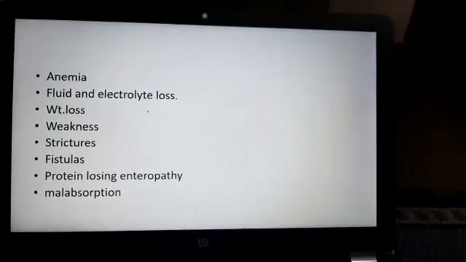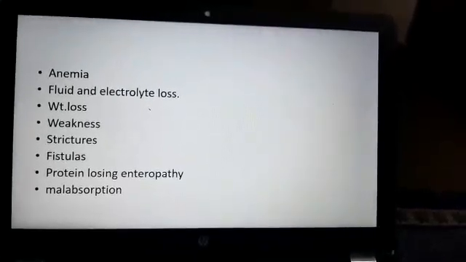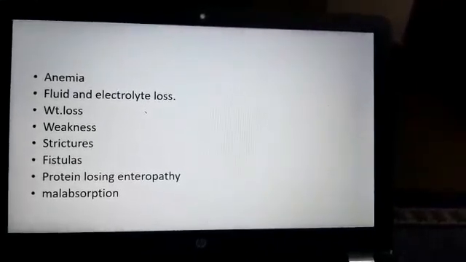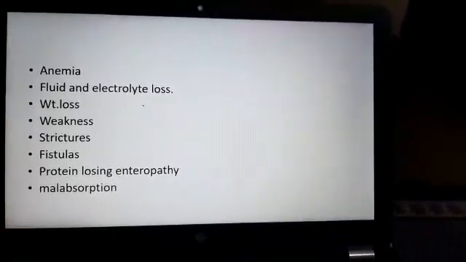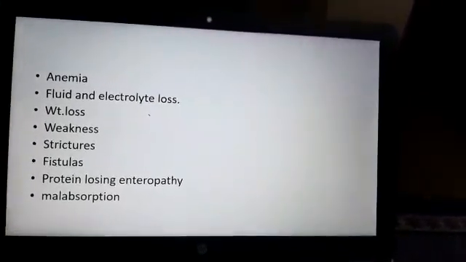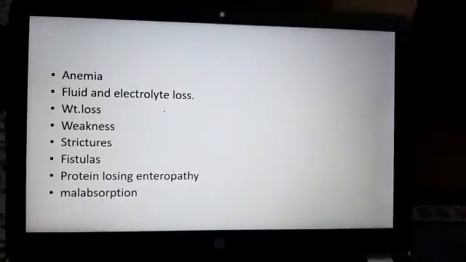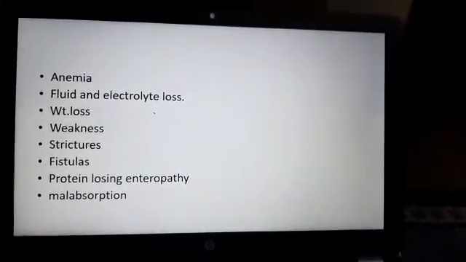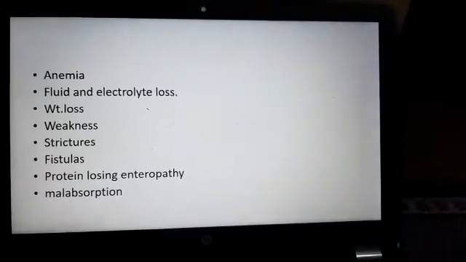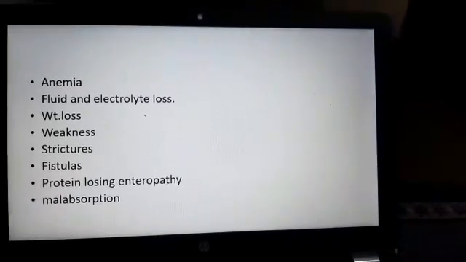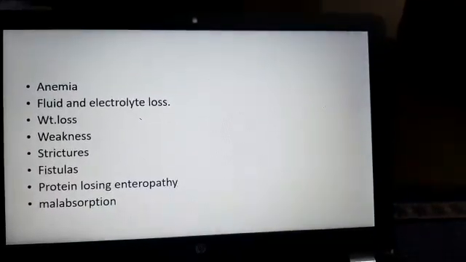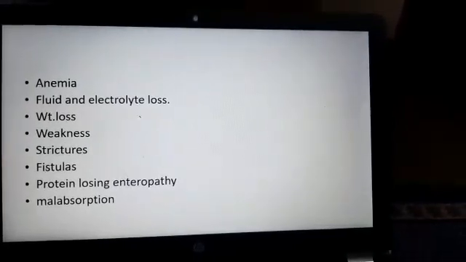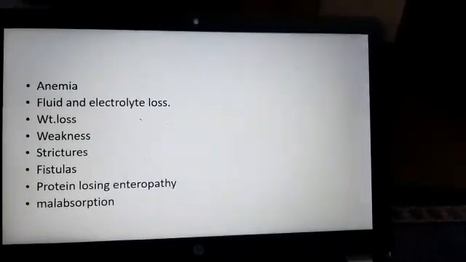So these will be all the symptoms of the patient of Crohn's. He will have anemia, fluid and electrolyte loss, weight loss, weakness. Then there may be development of strictures and fistulas, loss of proteins because of loss of mucus in the stools, and because of the involvement of the intestinal wall there will be malabsorption.